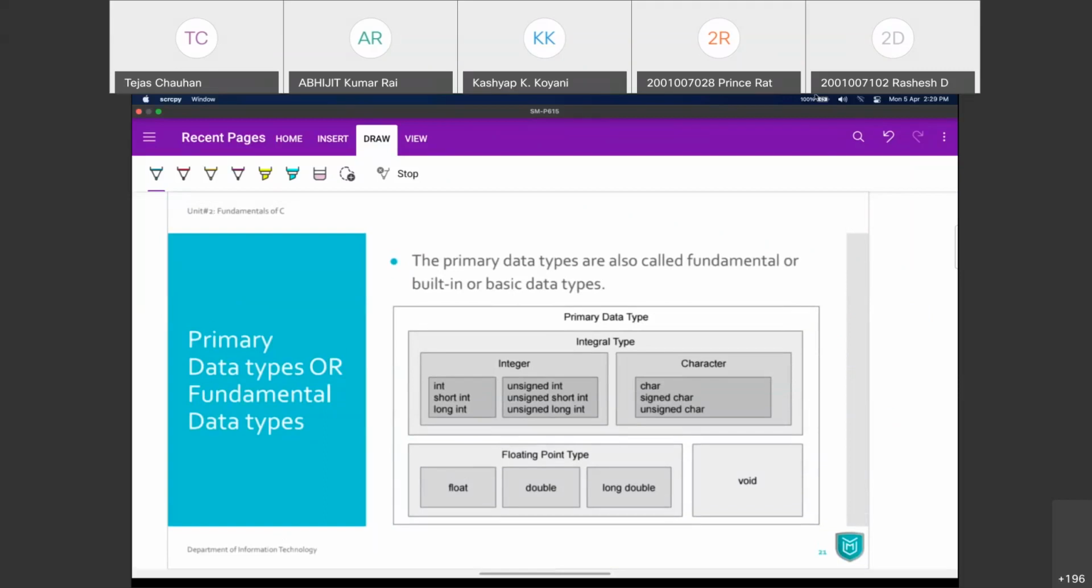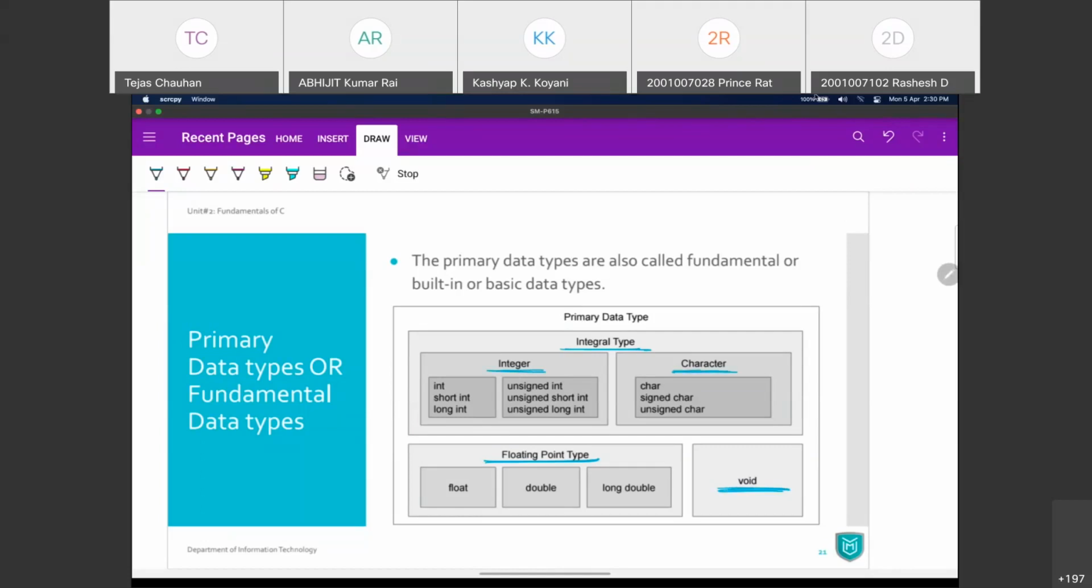You can divide your primary data type in 3 different sections. Integral type, where it is just going to be integer values, or floating point type, where you are going to have floating point values. And if you want to say that nothing is there, you can say void. So let's focus on integral types first. Integral type means it is going to have an integer value. In that case, you can have a direct integer value, or even a character.